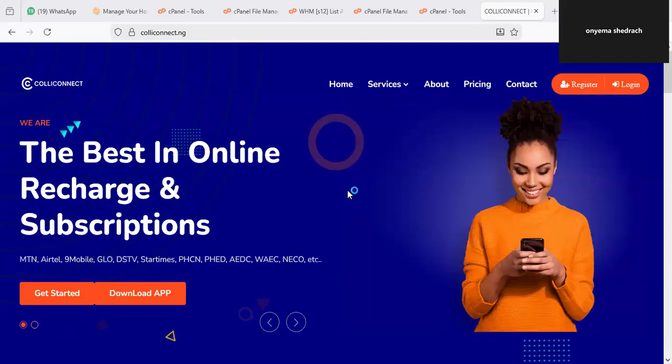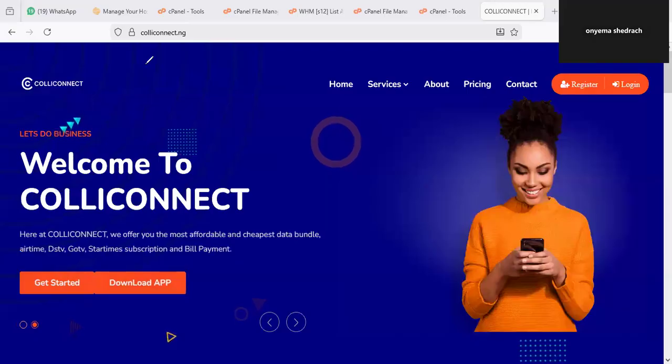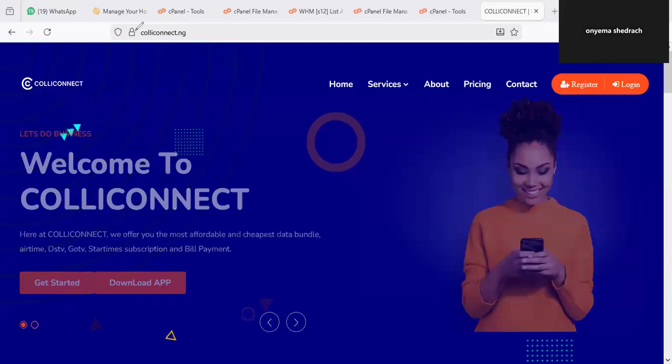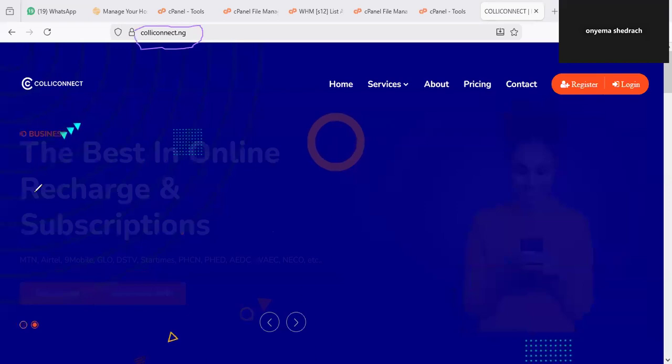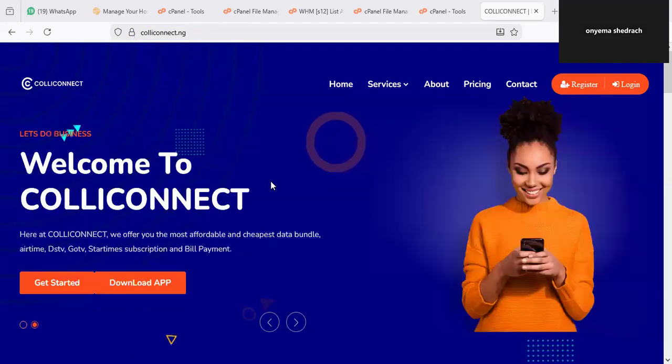This training is going to show you how to use Colliconnect, an official introduction to Colliconnect. So, what is Colliconnect? Colliconnect is a VTU and telecom platform that enables you to do airtime, data, cable, electricity bill payment in Nigeria. So you can always go to colliconnect.ng. In this training, we are going to be looking critically at how to make use of the platform as a user or even as a business person, someone who wants to do business in telecommunication.